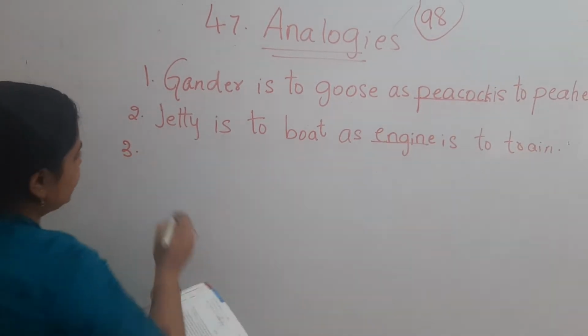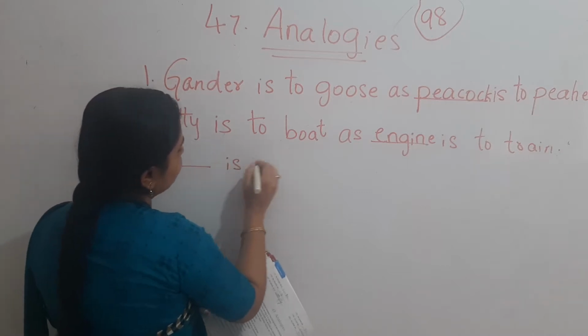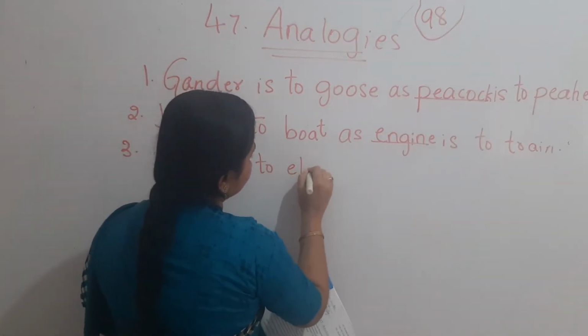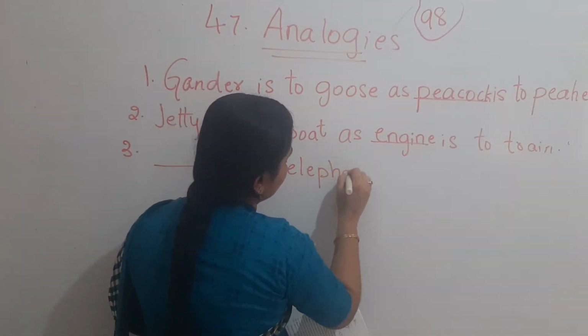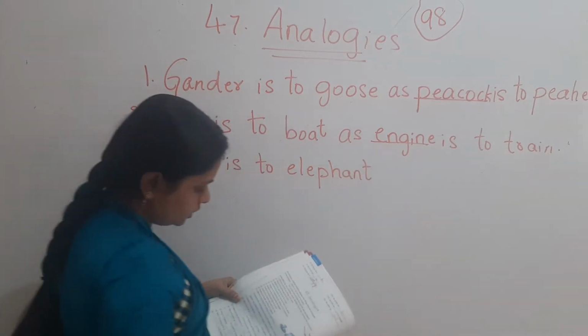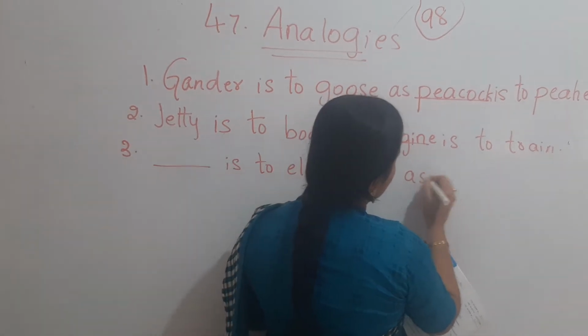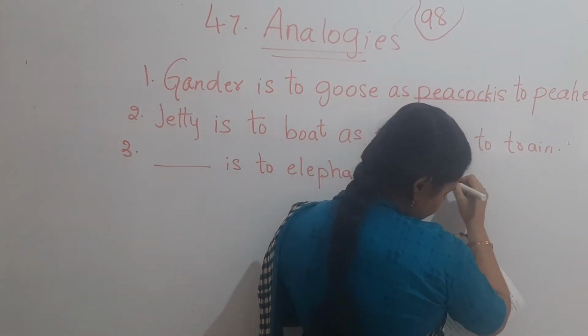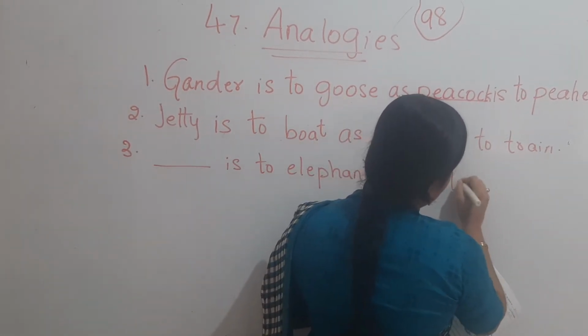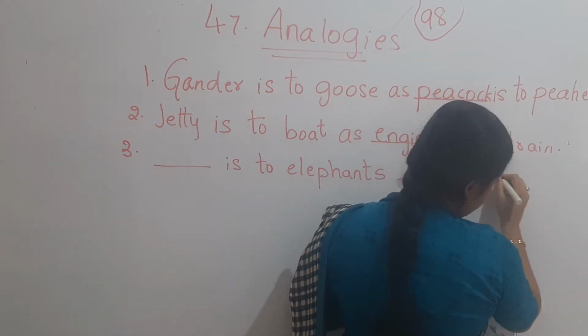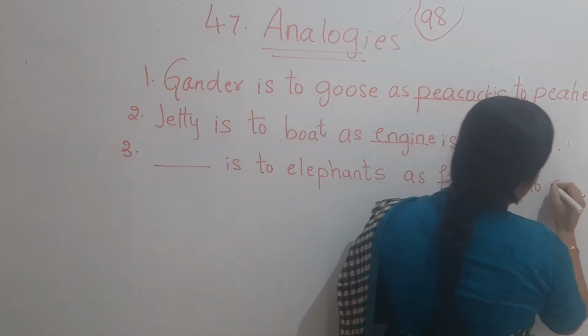Dash is to elephant as fleet is to ship.